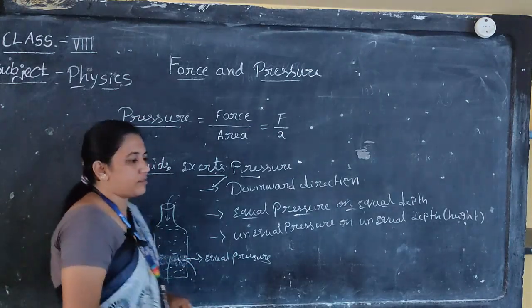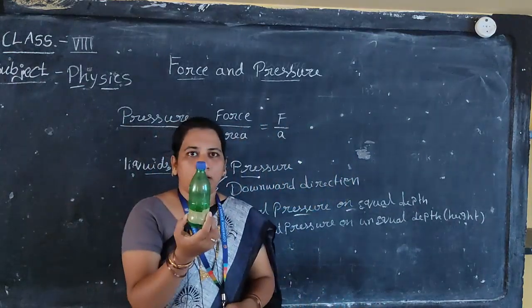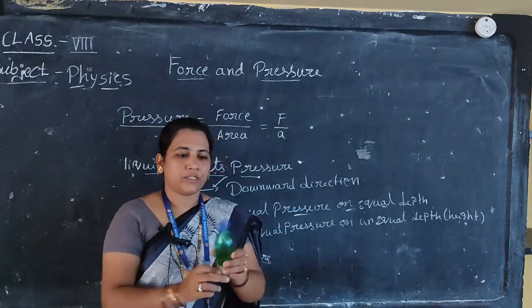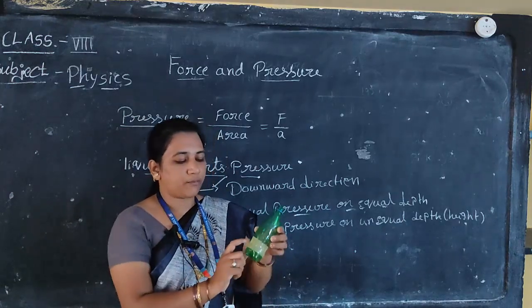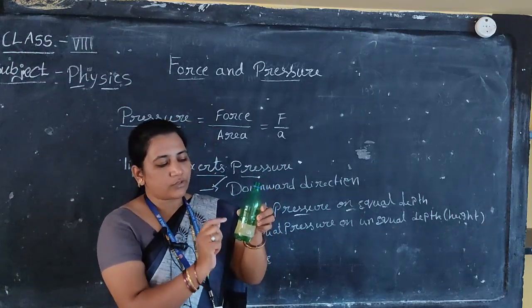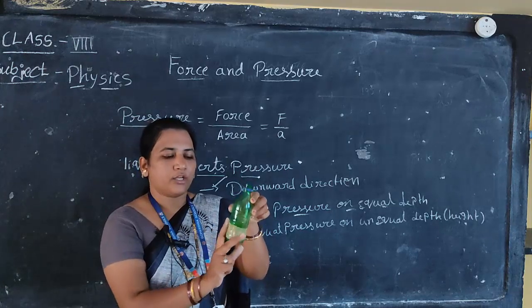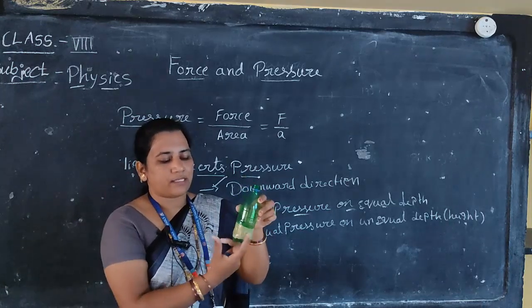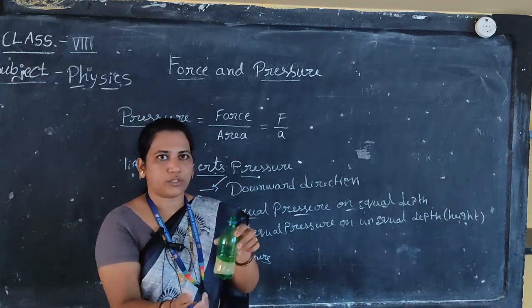I will show this to you also. For that, take a plastic bottle. For this bottle, you have to make holes. I have already made holes here. 3 or 4 holes you need to make here. After that, paste plaster on them. Why? Because when we are pouring water, the water should not come out.